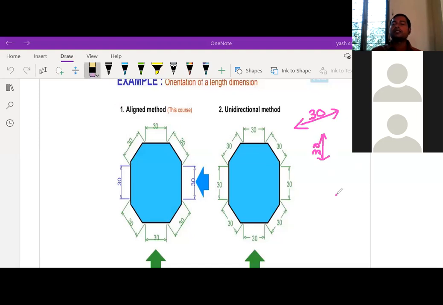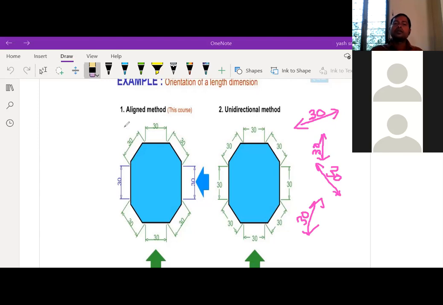If the dimensioning line is like this, the number will be parallel to that line. Nothing but here you are representing the dimensioning number as per the dimensioning line.